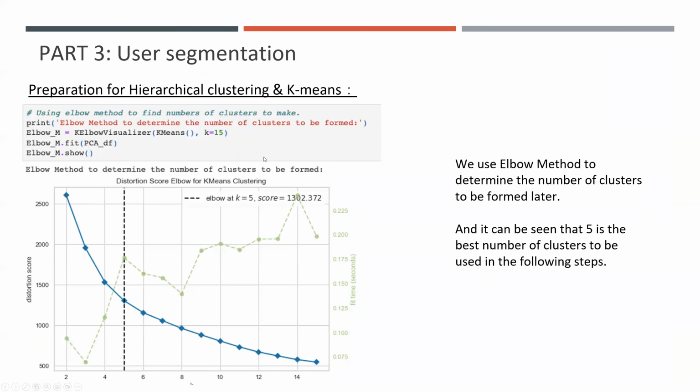Okay, then for agglomerative clustering, hierarchical clustering, we need to use the elbow method to determine the number of clusters to be formed later. And it can be seen that 5 is the best number of clusters to be used in the following steps. You can see in the graph. Okay, next page.